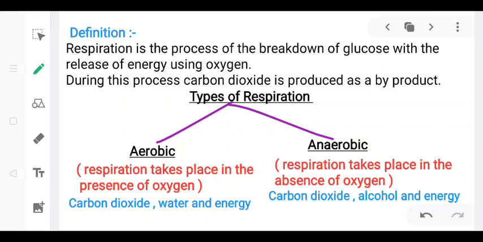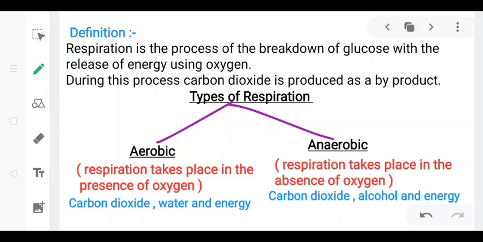Okay, next is anaerobic respiration. When the chemical breakdown of glucose takes place in the absence of oxygen to produce alcohol, carbon dioxide and energy, it is called anaerobic respiration. The amount of energy released in this process is much less than the energy released during the aerobic respiration.